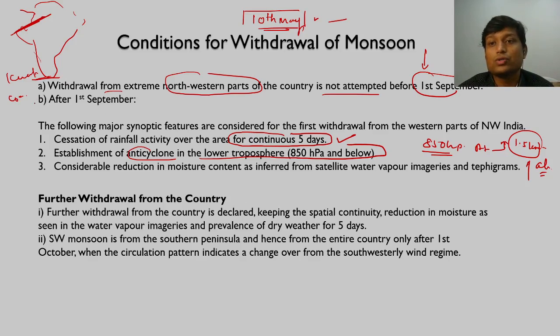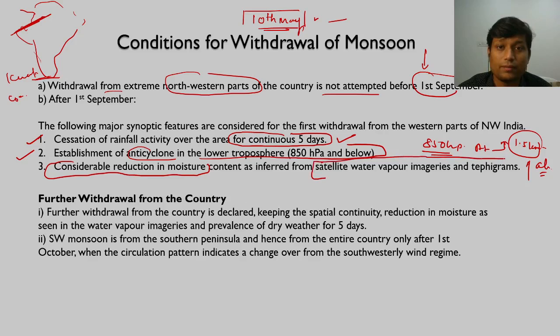Fine. So if anticyclone in the lower troposphere is established, and there is no rainfall for continuous 5 days, and there is a considerable reduction in moisture content, this is seen from the satellite. Satellites observe water vapor, and then we arrive at a conclusion whether withdrawal of monsoon has started or not.